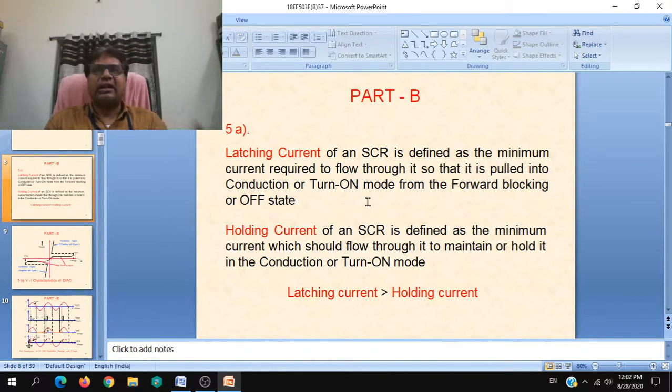This is achieved when the anode current or forward current through the SCR becomes equal to latching current.